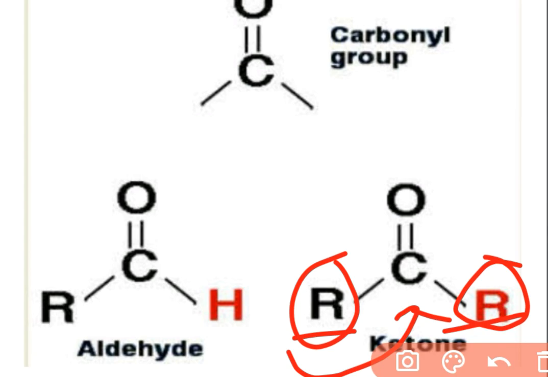This is called steric hindrance to nucleophilic attack. Now, in case of aldehyde, only one alkyl group is present attached to carbonyl carbon. So, it is sterically less hindered than ketone, and therefore, the aldehyde can easily be attacked by nucleophile.